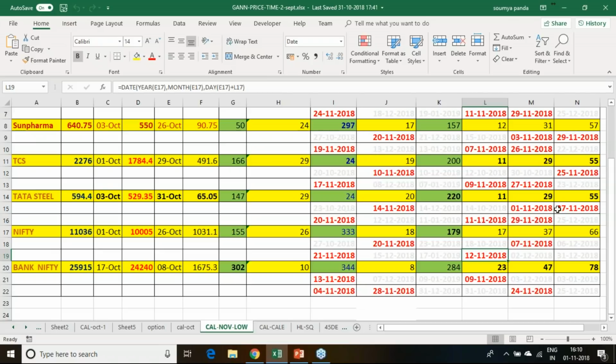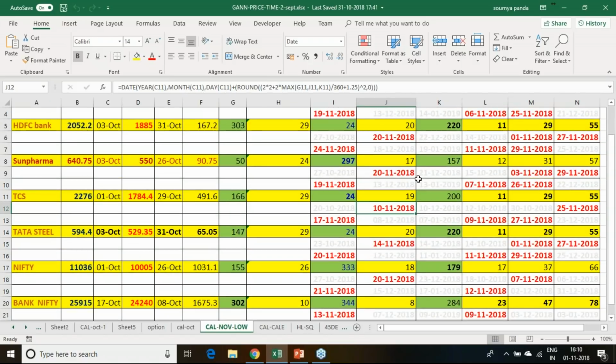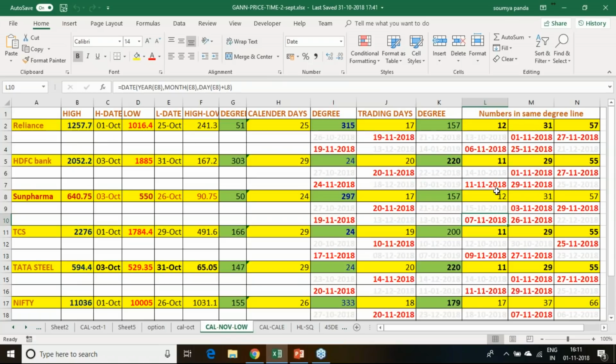Same way for Tata Steel the next dates are 11th and 14th November, TCS 9th and 10th November, and for Sun Pharma 3rd and 7th November. You can carefully observe these dates and see what kind of price escalation it gives, whether the trend change is happening or not.